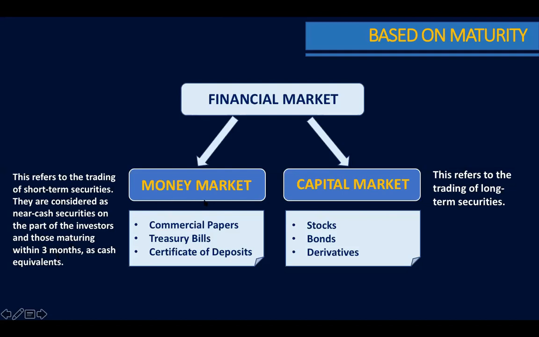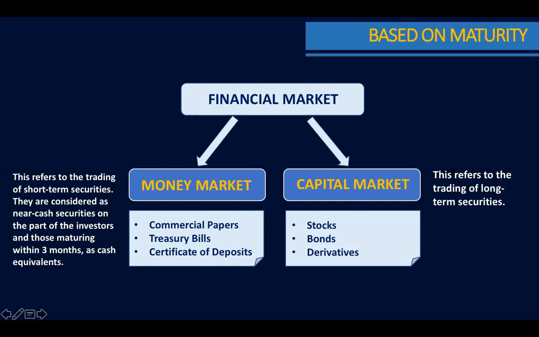Examples of money market instruments are commercial papers, treasury bills, and certificates of deposit. Commercial papers are issued by corporations or commercial companies, whereas treasury bills are issued by the government and certificates of deposit are issued by banks.